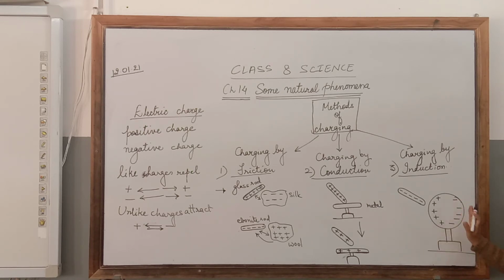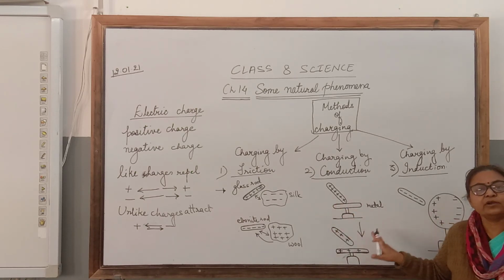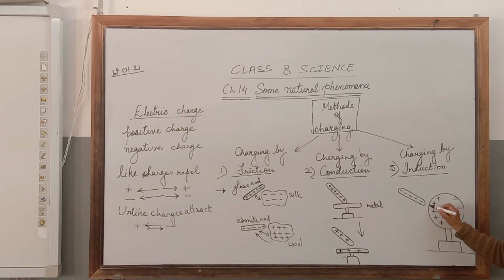But as this charged object is coming near, the positive charges travel towards this side, making this object charged, right? They are attracted as positive and negative charges are attracted. But here there is no contact between the two objects, unlike conduction. In conduction, contact is necessary. Here only bringing the object near is necessary.